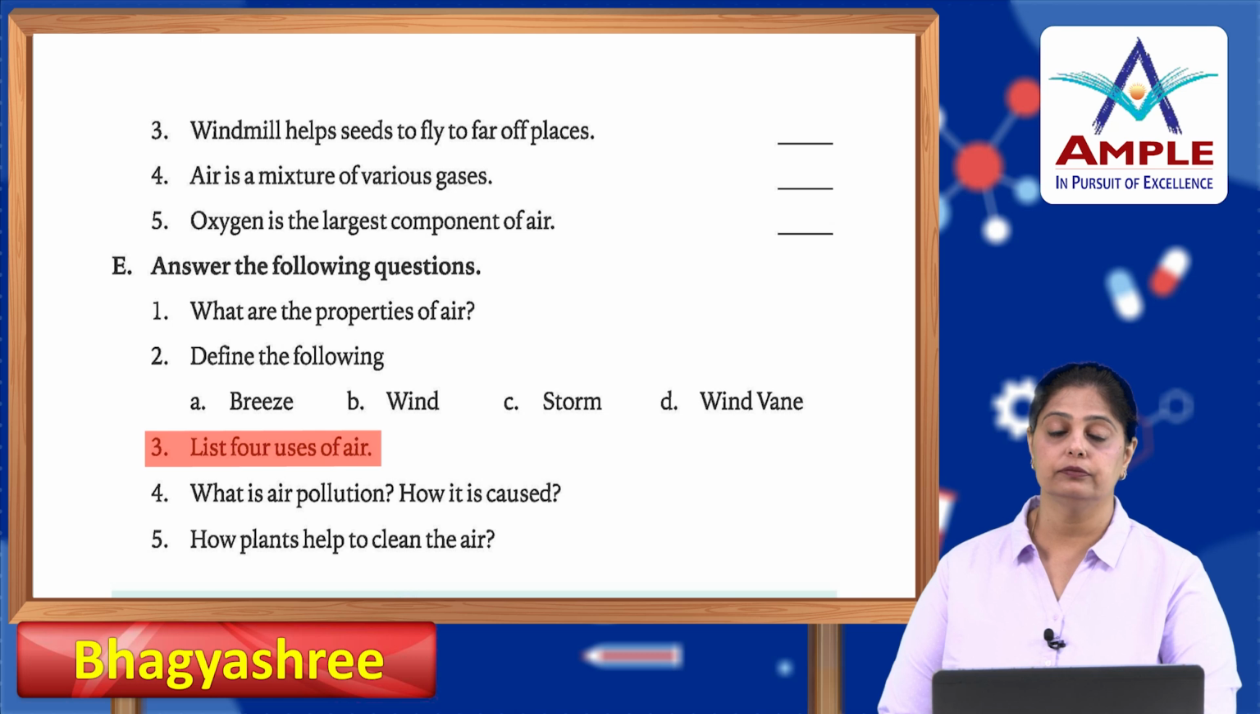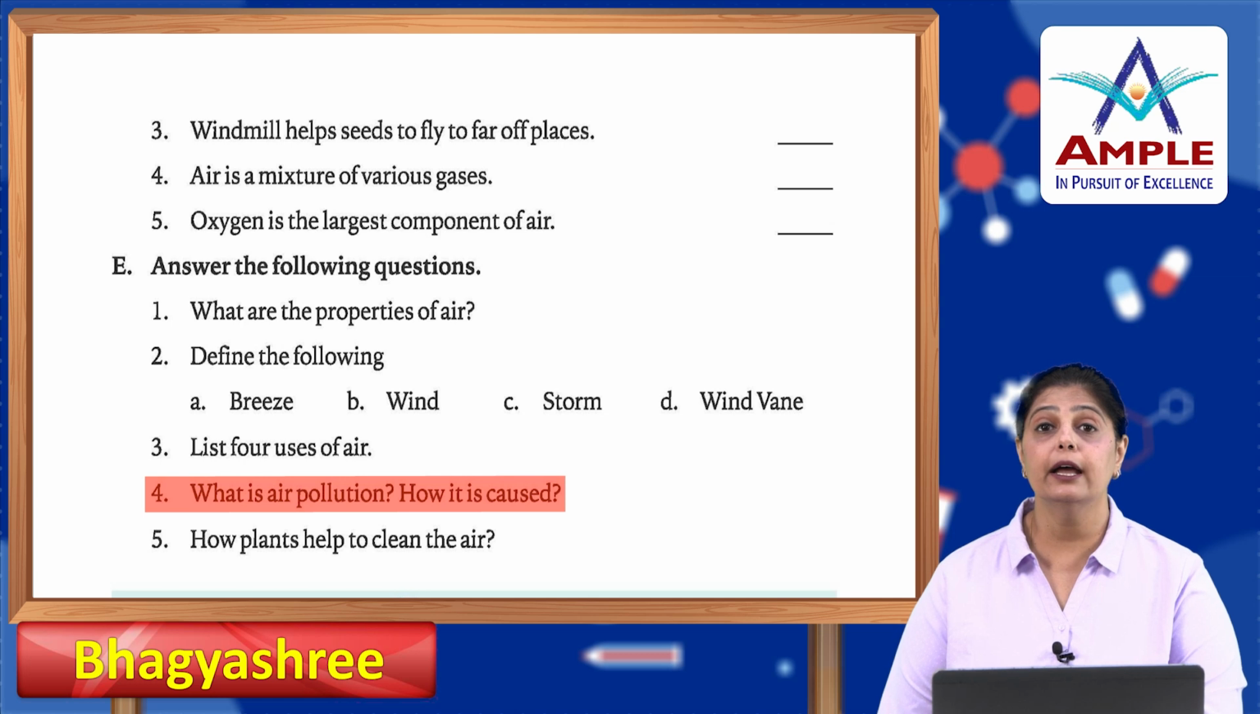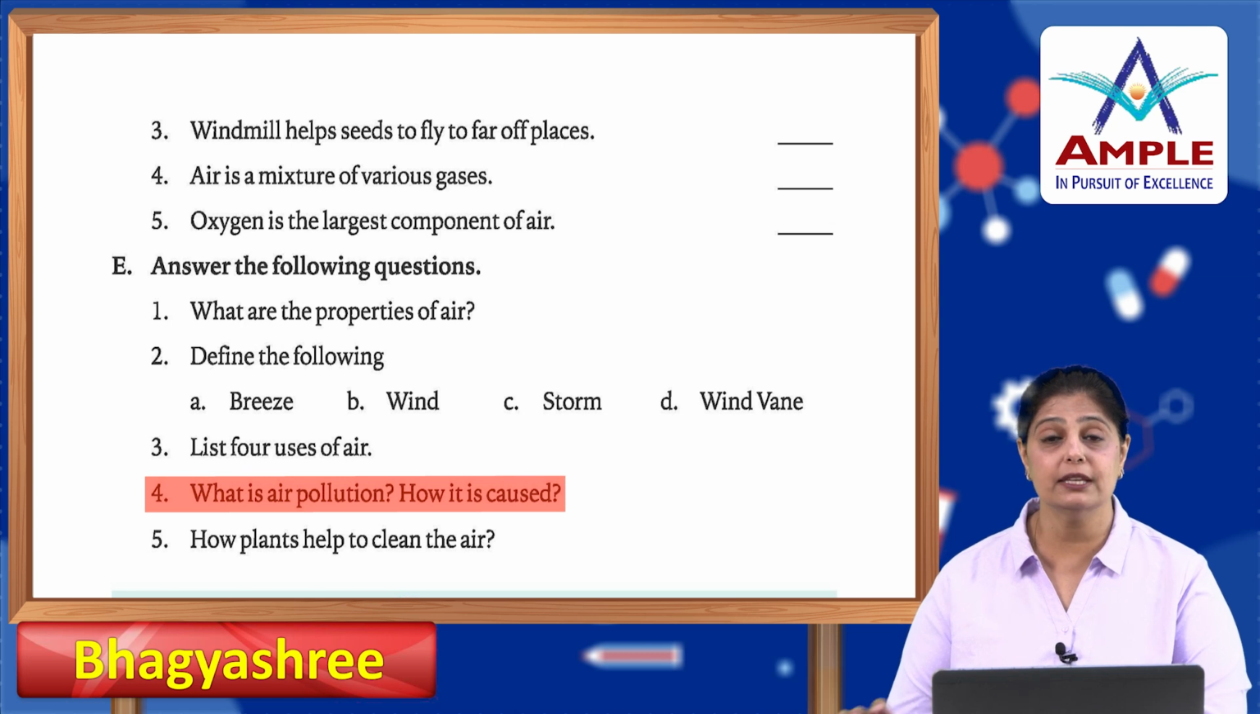Now, next one, what is air pollution and how is it caused? Air pollution means when the air gets impure, and it is caused due to human activities like smoke, okay, which is emitted from the factories, or burning of dry leaves and all, which pollutes the air.